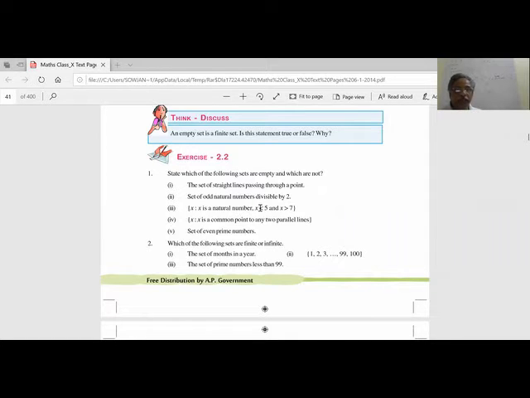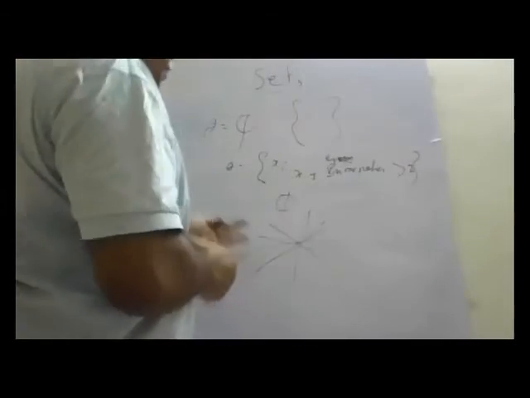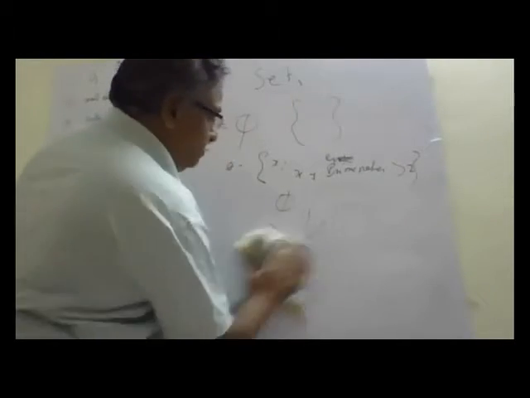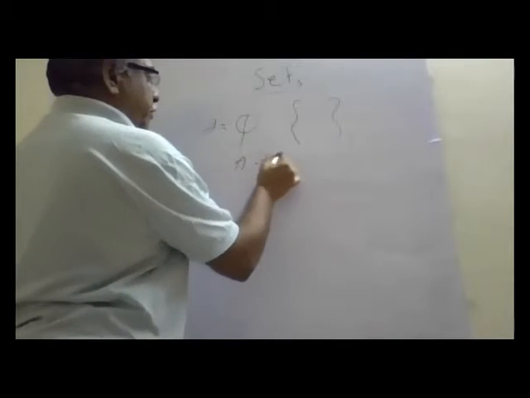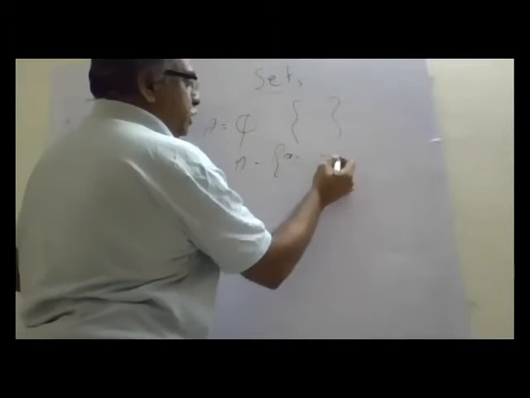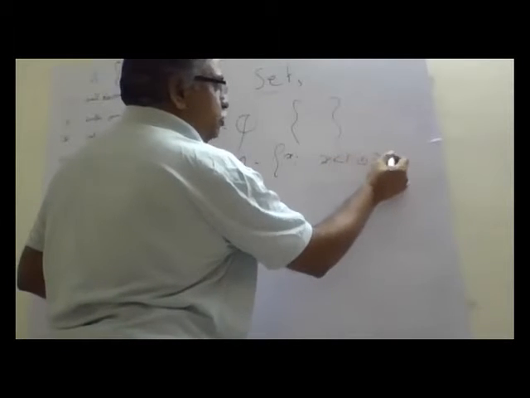Next, x is a natural number such that x is less than 5 and more than 7. What is x? Less than 5 and more than 7.